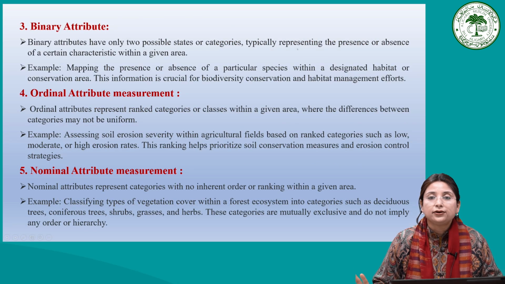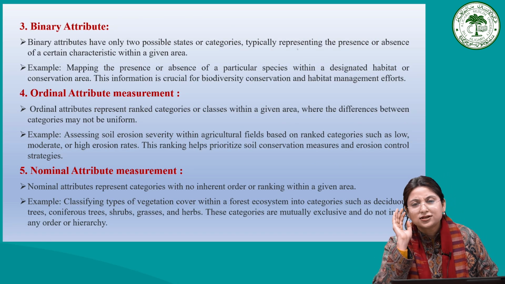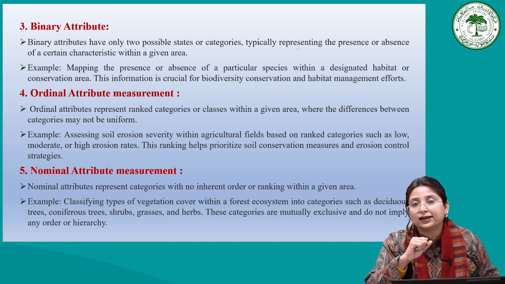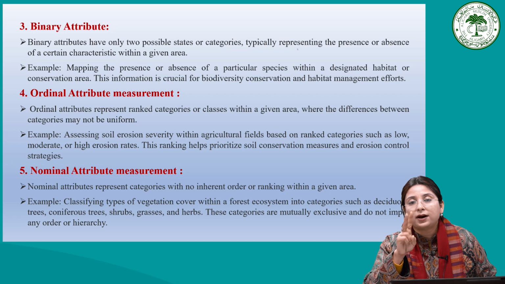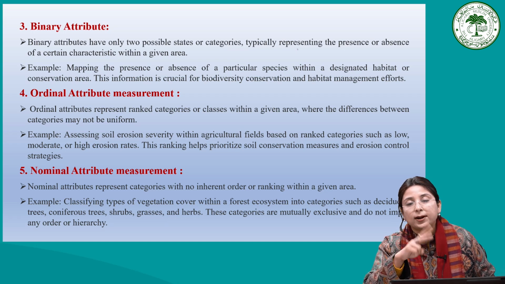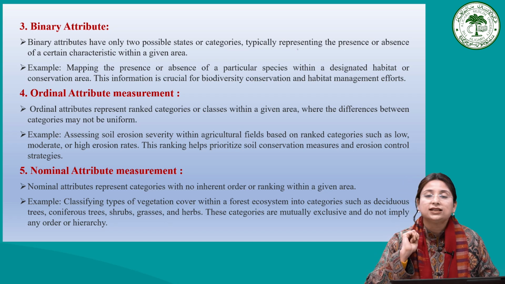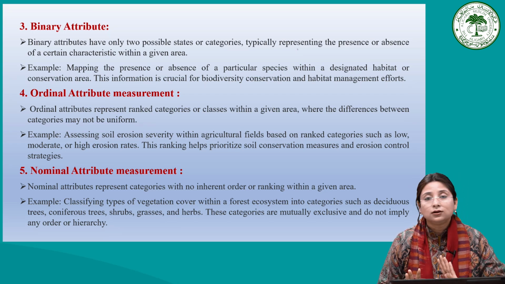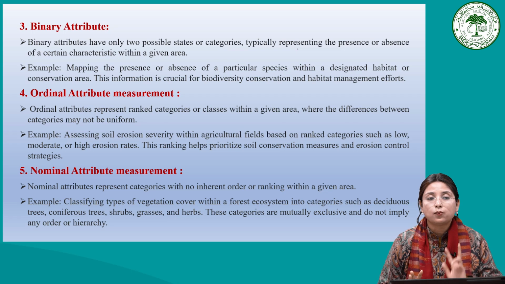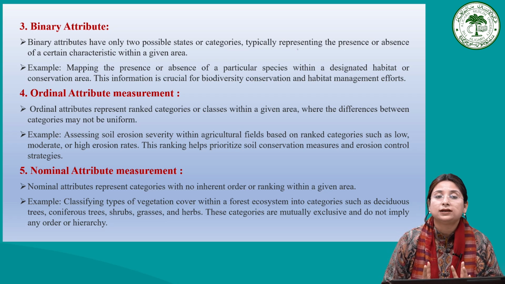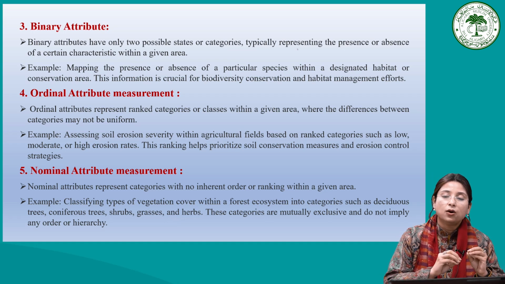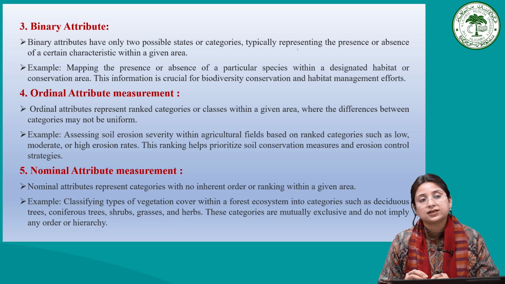Now, the binary attribute. Again, students, think with the words. Many times the word itself explains various things, because when we talk about binary, the first thing that comes to our mind is something two. So here the attributes have only two possible states, only two, not multiple, not single, two possible categories, in terms of presence or absence.